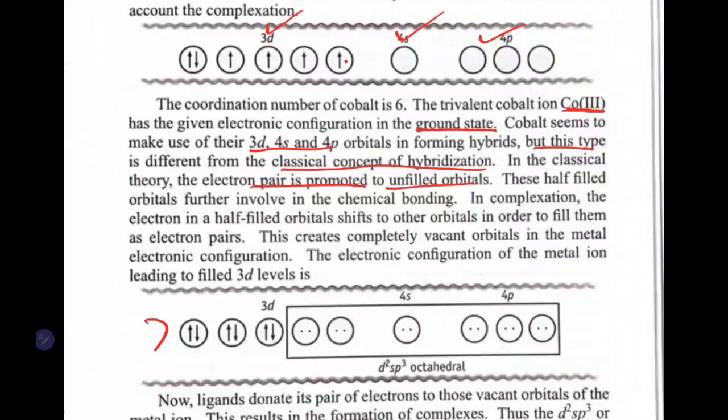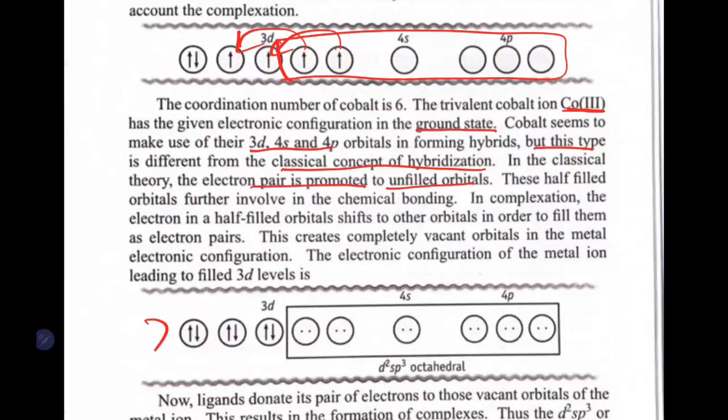If we want to promote, the classical theory says this filled electron will be transferred to this one, and it will become only one electron like this. This is what is explained by the classical theory. But in the complex, what happens? These electrons will go here and here, and they will leave these 6 orbitals to form hybridization. We will see how that happens.